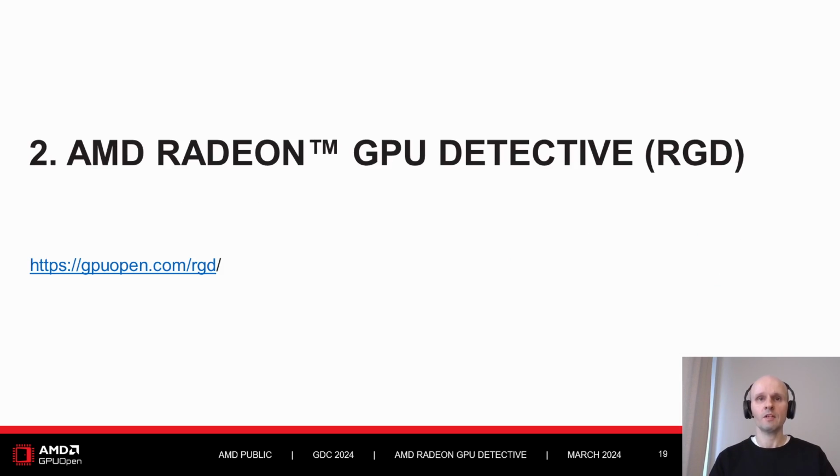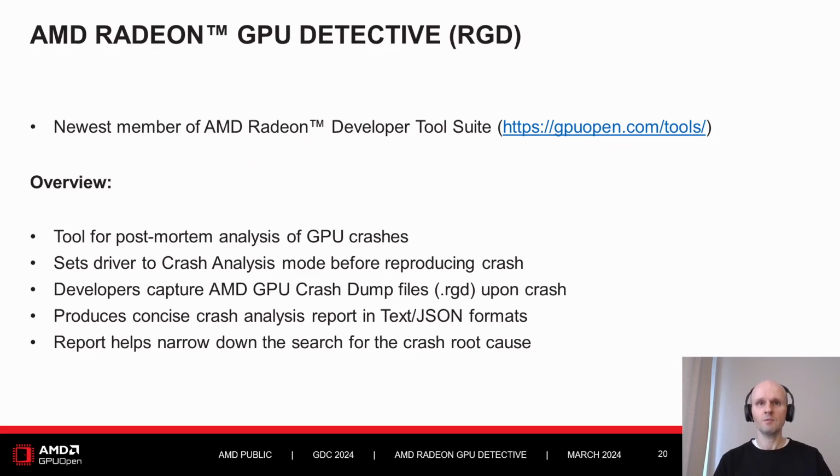Now let's talk about Radeon GPU Detective. Radeon GPU Detective, or RGD for short, is our new member of the Radeon Developer Tool Suite, together with the existing tools you may already know: Radeon GPU Profiler, Radeon Memory Visualizer, Radeon GPU Analyzer, or Radeon Ray Tracing Analyzer. It is a tool for post-mortem analysis of GPU crashes, which means that you need to set the driver to the special crash analysis mode before reproducing the crash.